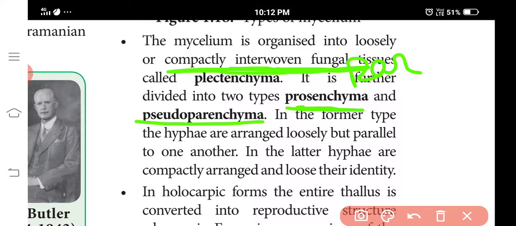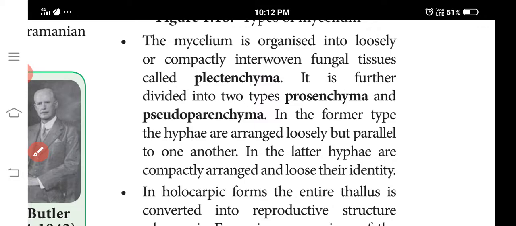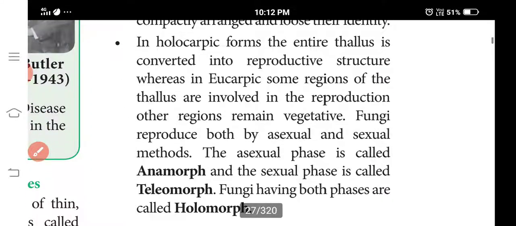The next one is pseudoparenchyma, which is closely interwoven or compactly arranged. It looks like parenchyma in cross-section view, so it is called pseudoparenchyma. In the former type, the hyphae are arranged loosely but parallel to one another, and that is called prosenchyma. The compactly arranged one is called pseudoparenchyma.